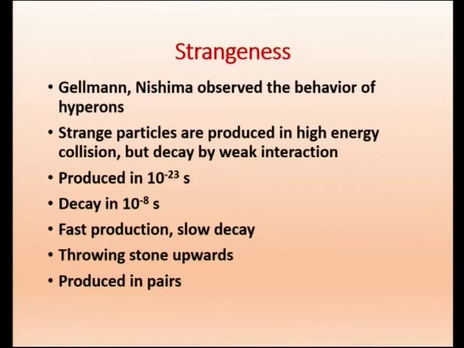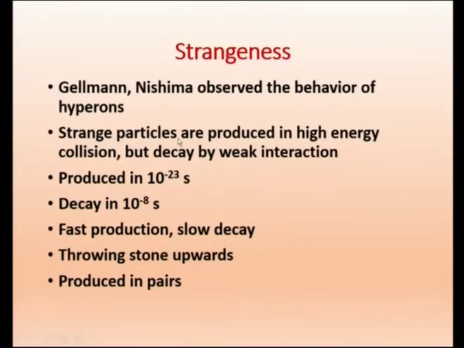Similarly, this is for example I said. Now we will just go into detail. So strange particles are produced in high energy collision, but decay by weak interaction. So high energy collision, suppose I am throwing it very fast, high energy, but it is coming down like a feather, it is coming slowly, that is a weak interaction. So strange particles are produced in high energy but decay by weak interaction. So such a particle is called strange behavior, or strange particles.